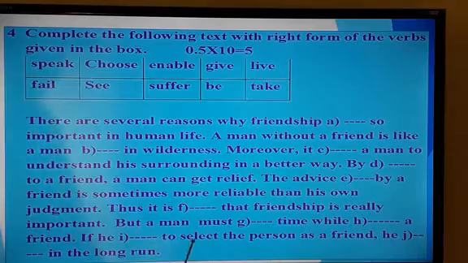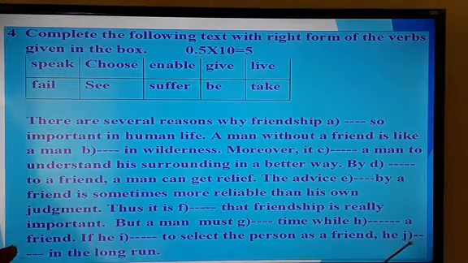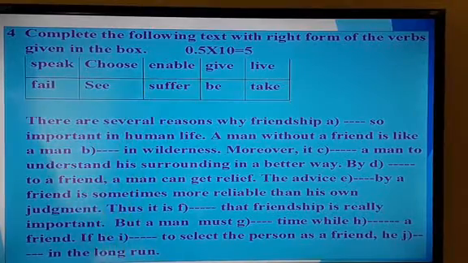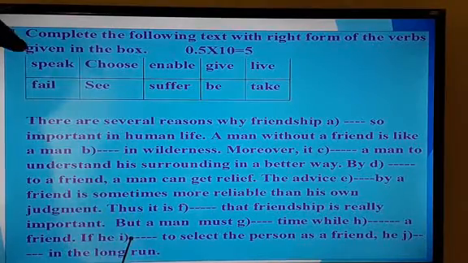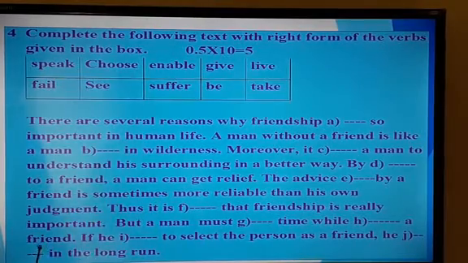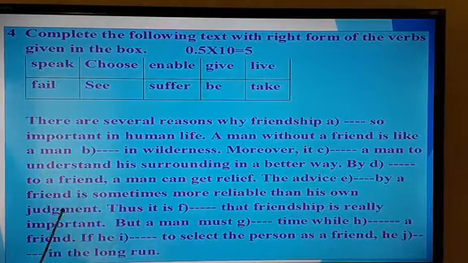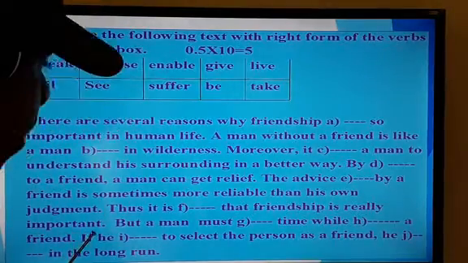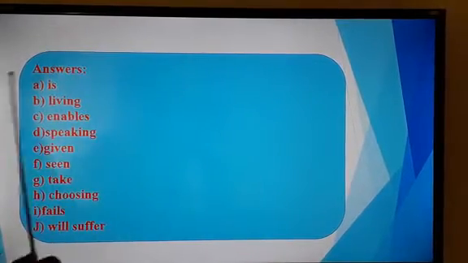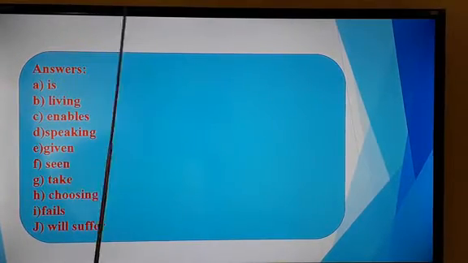If he fails to select the right person as a friend, he dash. He will suffer in the long run. You have to convert it in that is in a conditional sentence. You have to say will suffer. You will suffer in future. That is why you have to add will: suffer in the long run. So, dear students, you have an answer script also. You can see. You can check your answers. First of all, you will do it yourself and then you will check your answers with it.